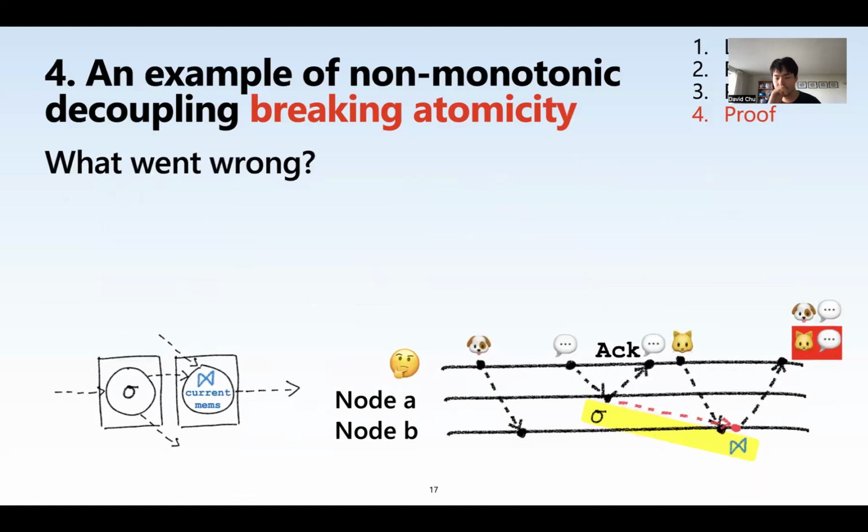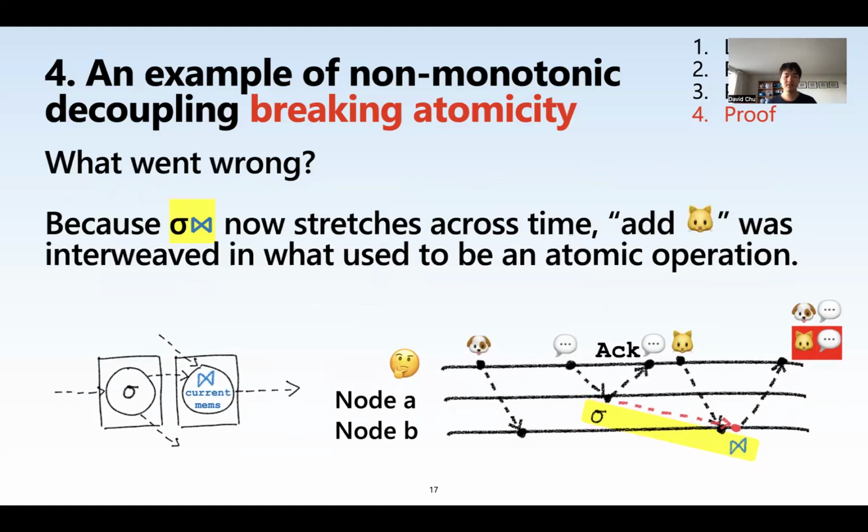Well, if you look at it, we really stretched this yellow region, right? This yellow region used to be something that was atomic. Both the filter and the join would have happened at a single moment in time. But because we stretched this apart, now when the cat is added to the system, it could arrive in between this originally atomic operation. And that was just not possible, right?